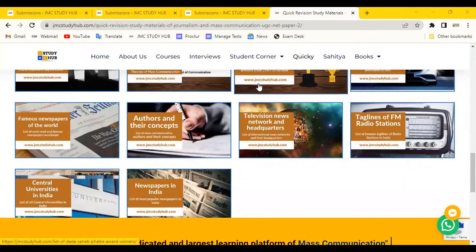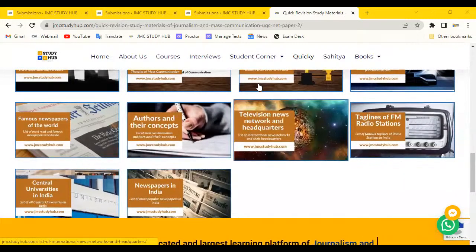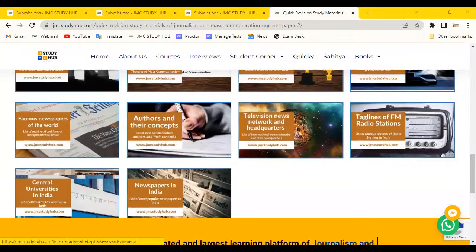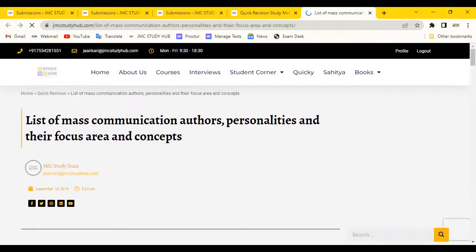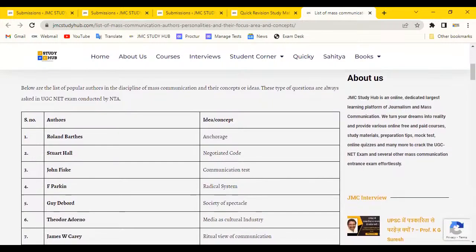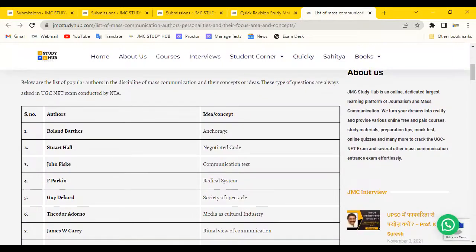So we are discussing here the quick revisions, what is important and what is not. We had marked all these things: models, theory, taglines. So we are opening this author and their concept. Once you click it, you will see how it is listed. It is listed as per how many marks are needed for clearing paper 1 plus 30.